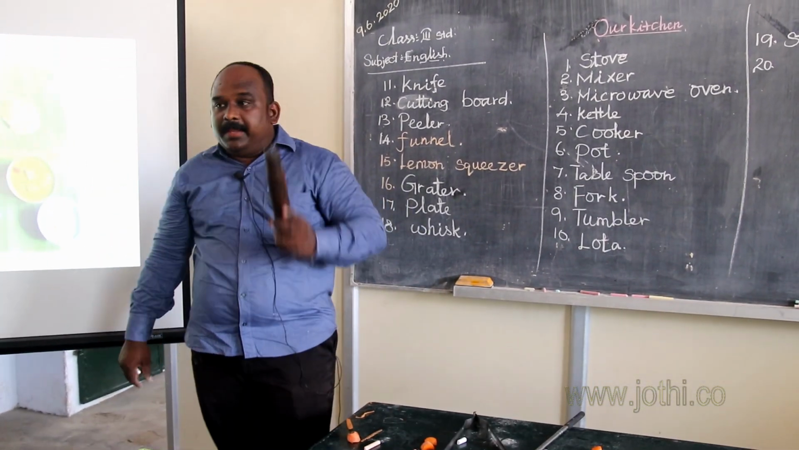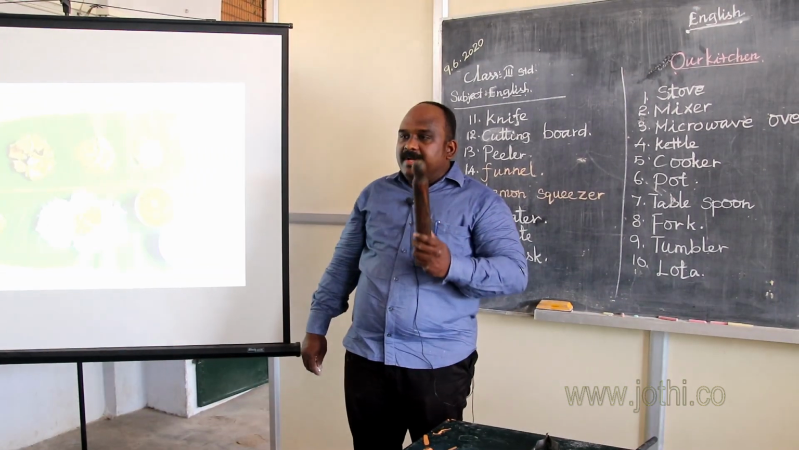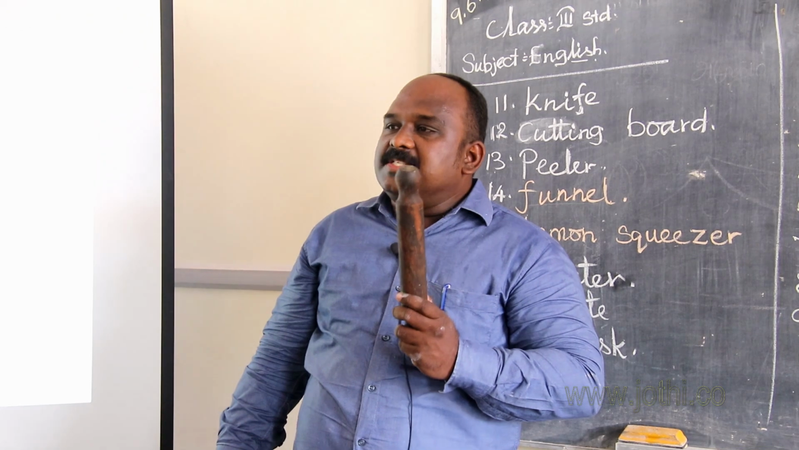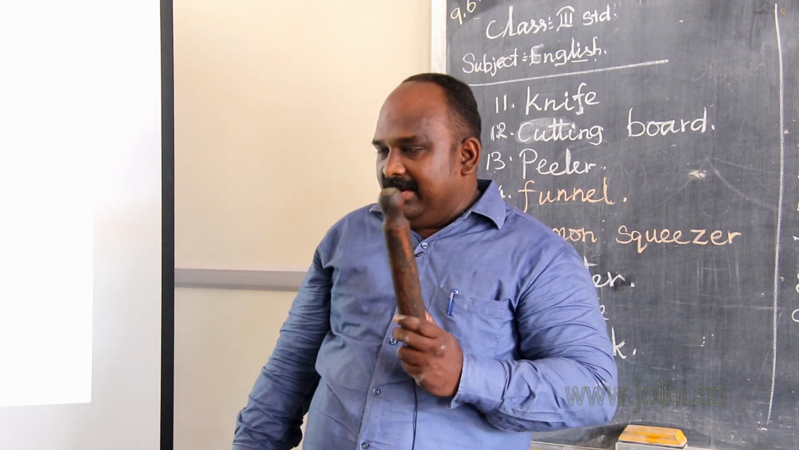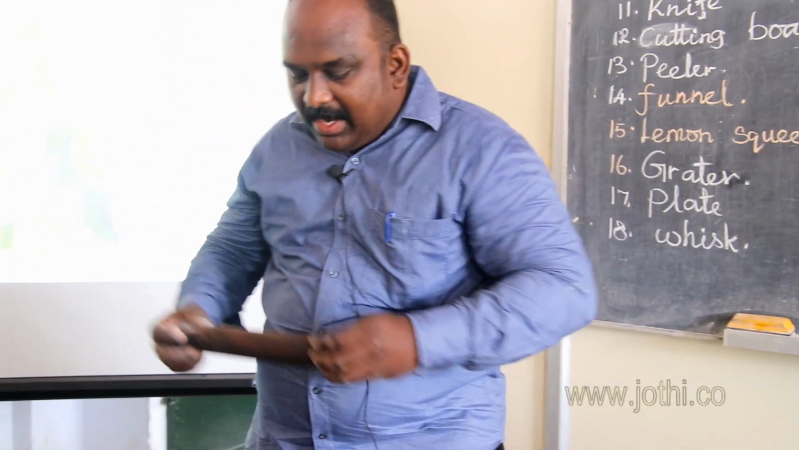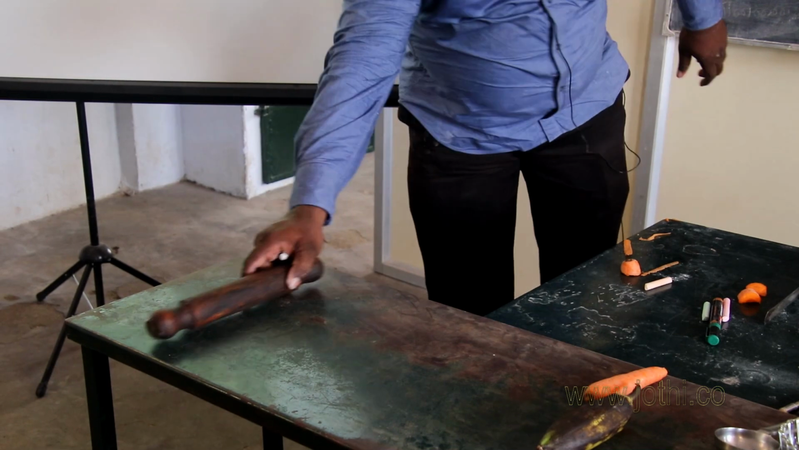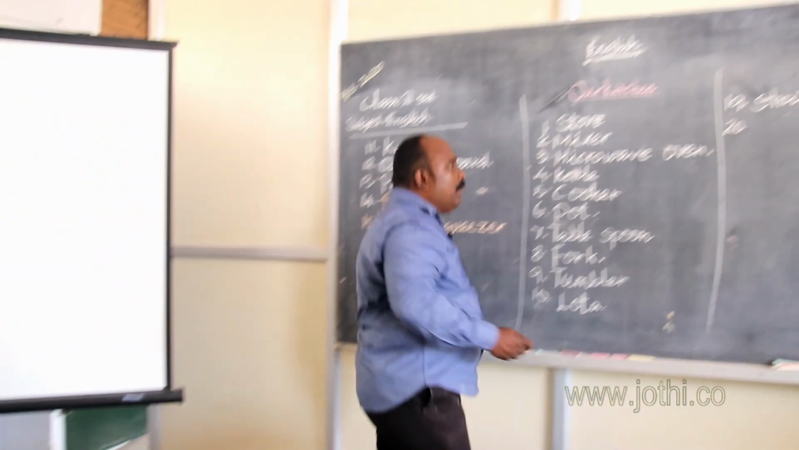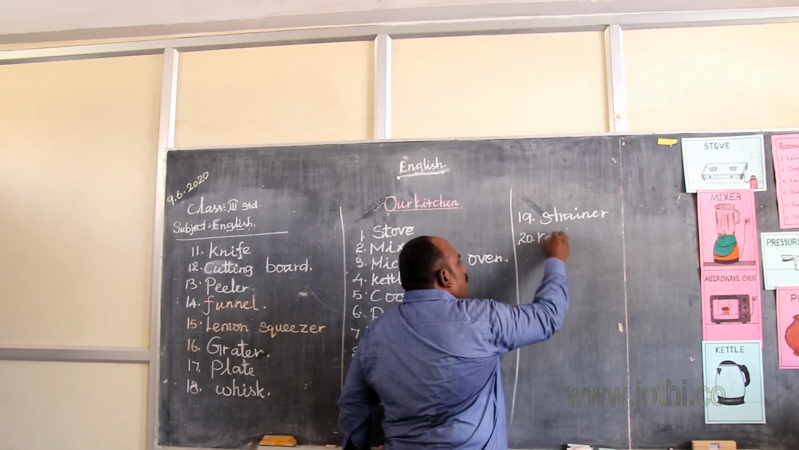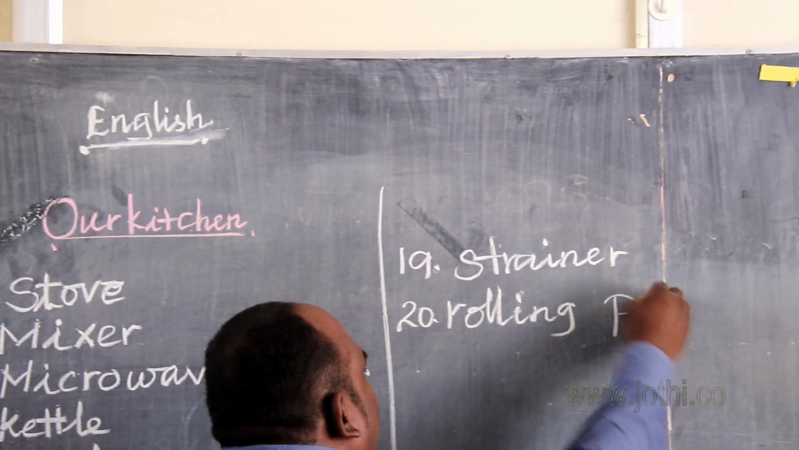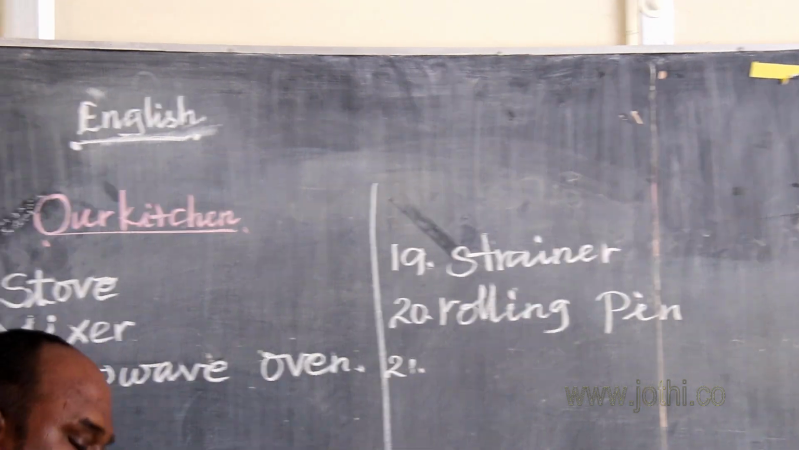Next, you see. Students, have you seen this in your kitchen? This is called rolling pin. It is used to make chapati and puri. Okay. Now, its spelling is R-O-L-L-I-N-G. Rolling pin. P-I-N. Pin.